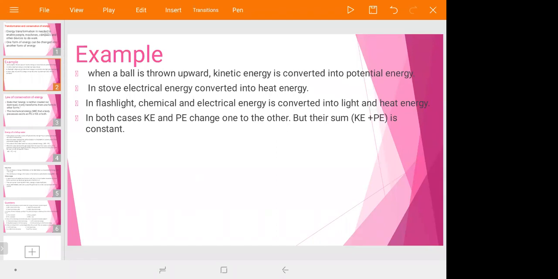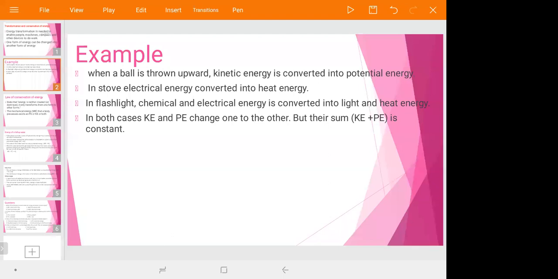In flashlights, chemical energy and electrical energy are converted into light and heat energy. In both cases, kinetic energy and potential energy change one to the other, but their sum, their mechanical energy, is conserved.